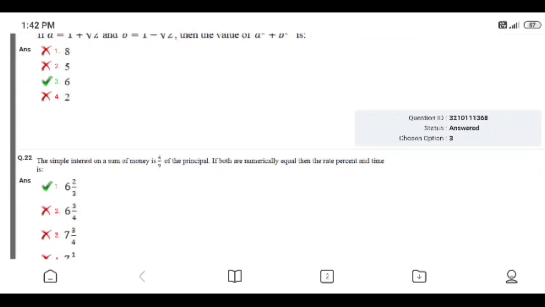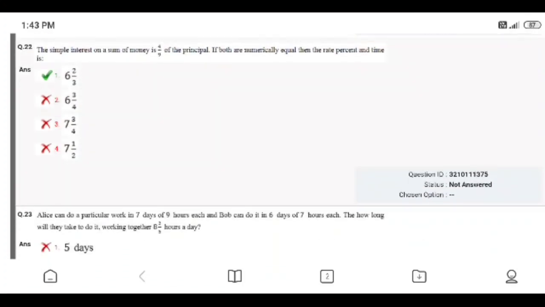Question 22. The simple interest on a sum of money is 4/9 of the principal. If the rate percent and the time are numerically equal, then the rate percent and the time are, the right answer is 6 2/3. I did not attend the question.